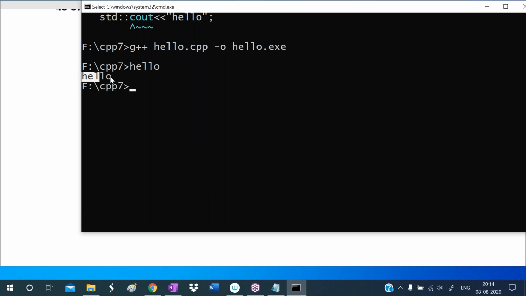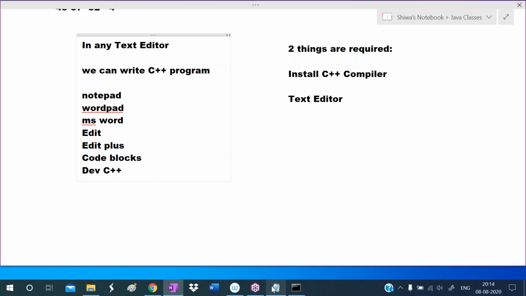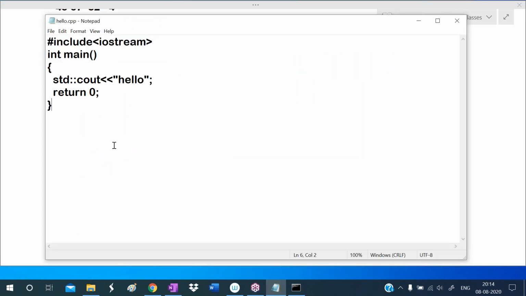So what is it displaying? Hello on the output screen. It is displaying hello on the output screen. So this is the first program to print hello on the output screen.